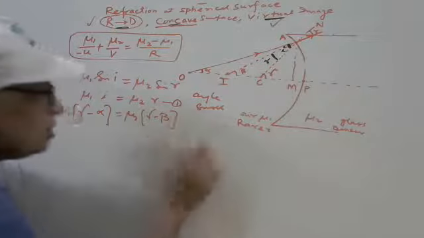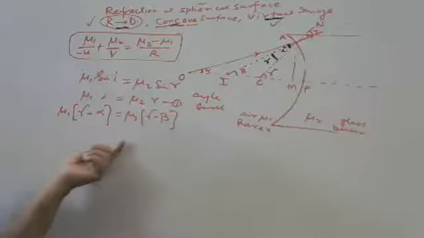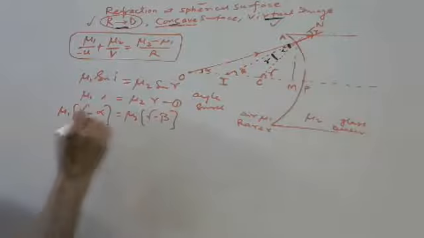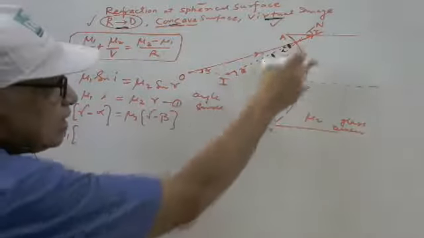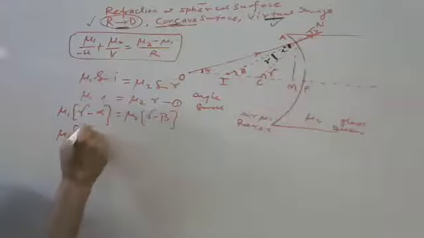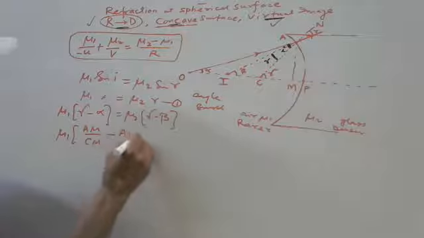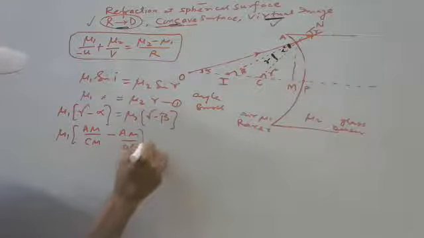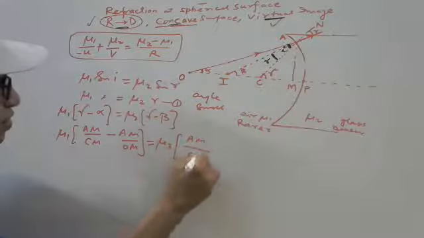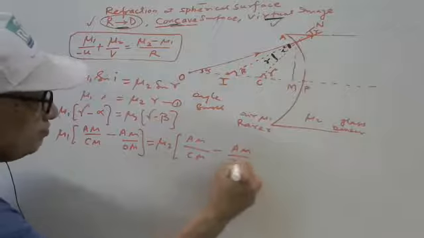Now because these angles are small, we can treat it like tan alpha, tan beta, tan gamma. So put the value here, tan gamma. Tan gamma means what? Perpendicular upon base, AM upon CM. AM upon OM. AM upon IM.